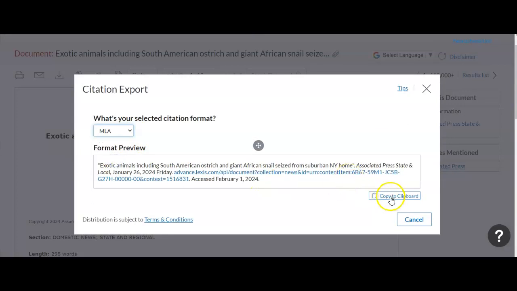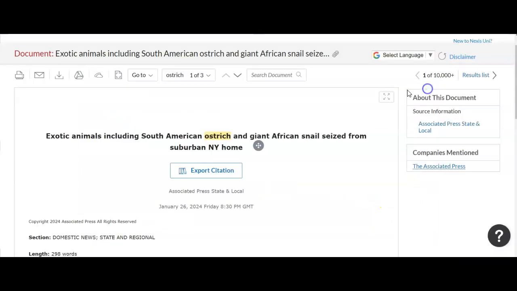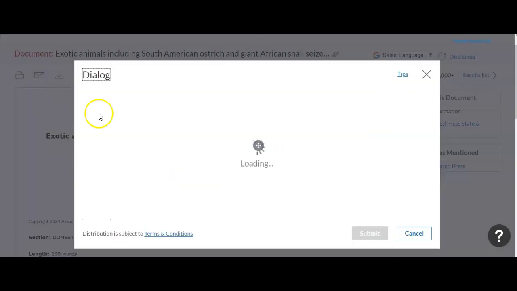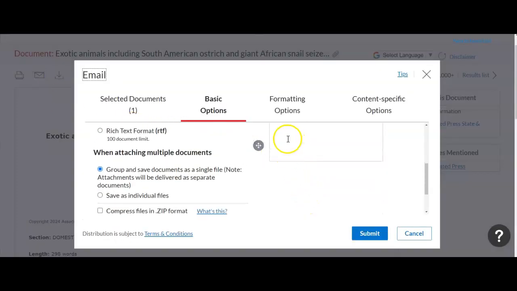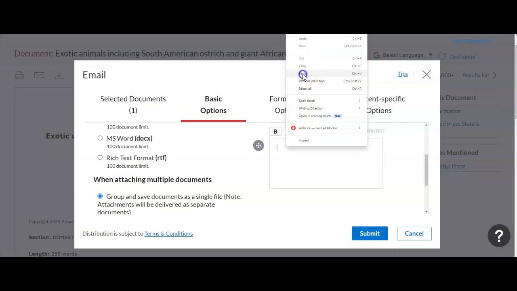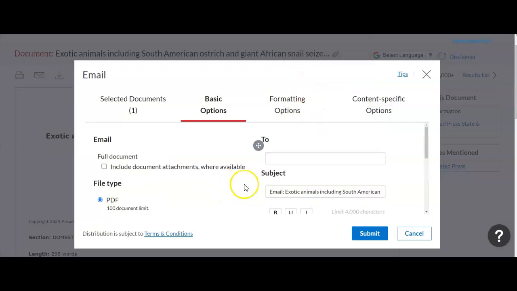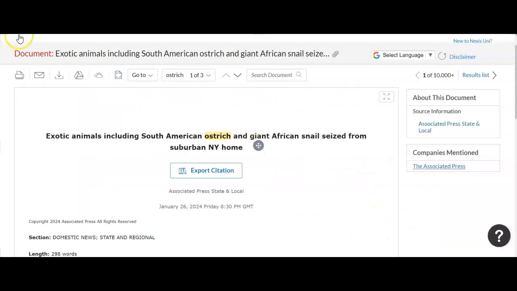A lot of times I copy this to the clipboard and take it somewhere, or if I want to email this article to myself, I put it in the message field right here. I just paste it in, and then I just put my email address in the to field, and then it's all coming to me in one email. So know that that's a nice tip to do.